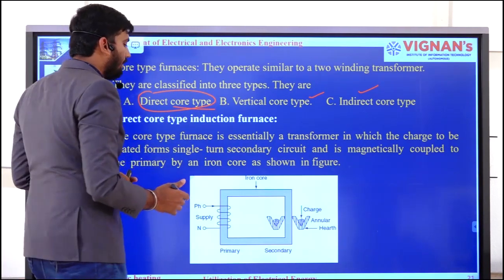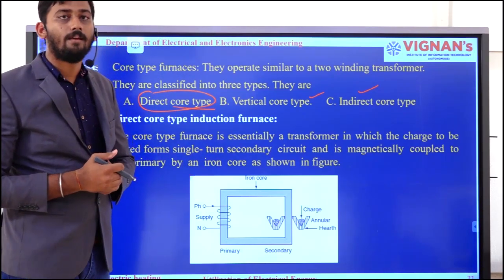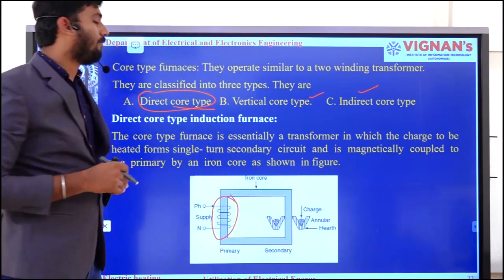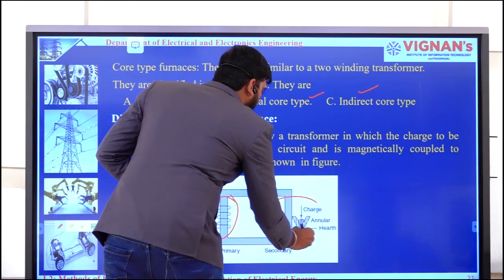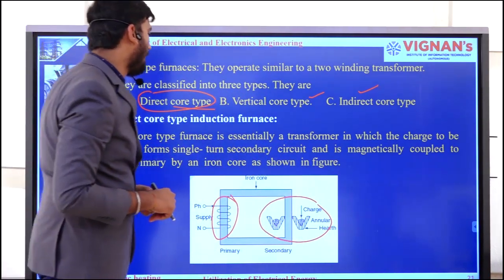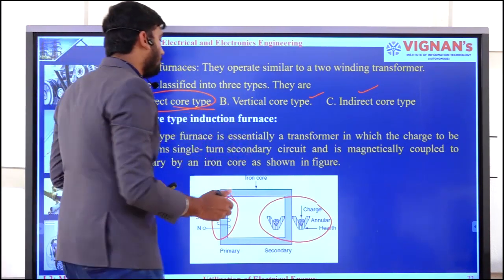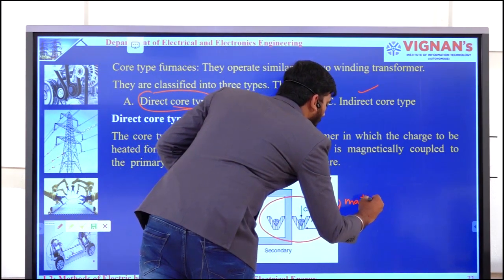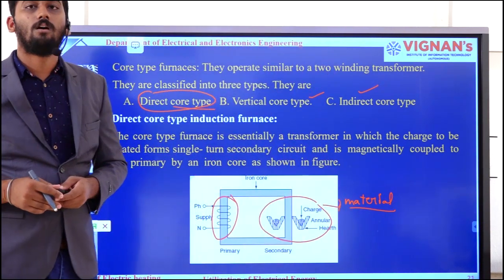This is how the alignment of the direct core type will look. Here I have the primary coil, to which I provide the power supply. This is my secondary side. Here, instead of placing a secondary winding, I have an annular hearth. In that annular hearth, I place the charge, the material which has to be heated.